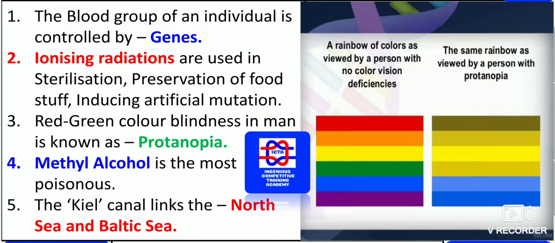The blood group of an individual is controlled by the genes. Please remember guys, the blood group of an individual is controlled by what? That is controlled by genes only.